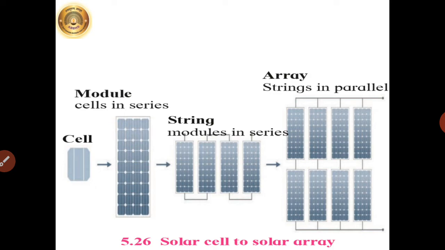If 2 solar cells are connected in parallel, the current generated from this combination is the summation of the currents from the individual solar cells. Students, you may remember Ohm's law which you studied in 9th standard, Ohm's law in series combination and in parallel combination of resistors.